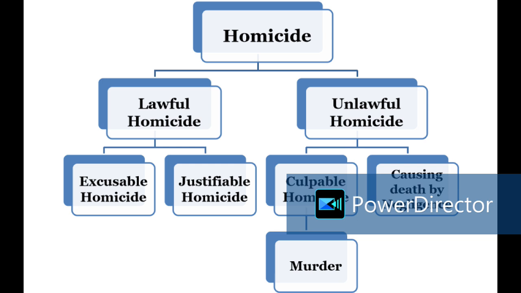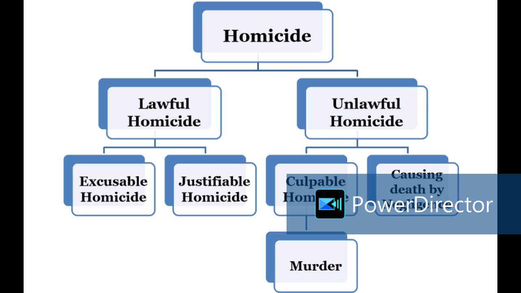Now, what we need to concentrate on when we talk of 300 murder is this thirdly and fourthly; these are a little important. If there is an intention to cause bodily injury, what kind of bodily injury is the accused aiming at, intending to inflict on the person?